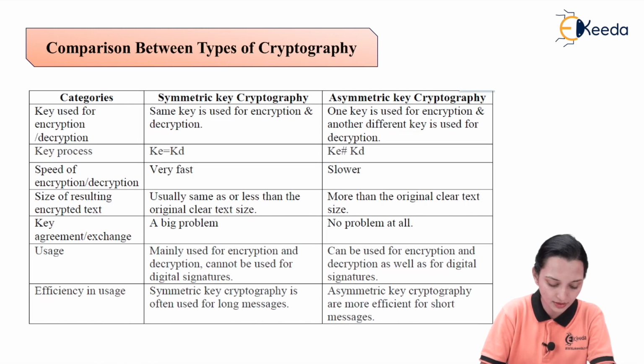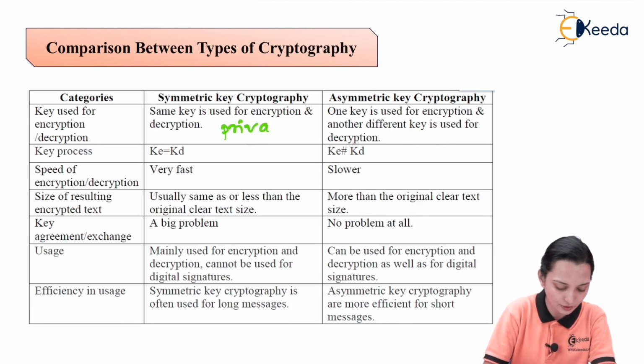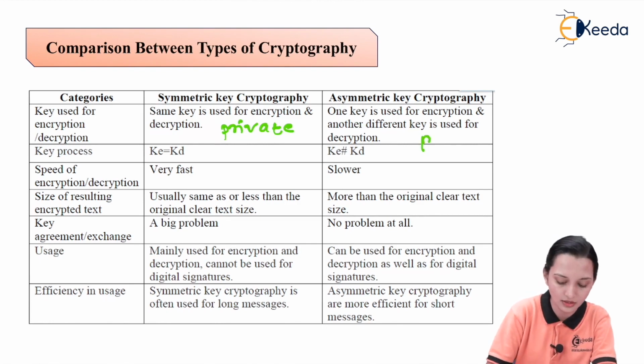For the symmetric key, the same key is used for the encryption and decryption. For the asymmetric key, one key is used for encryption, and a different one is used for the decryption. That means here only the private key we are going to use and that will be exchanged between sender and receiver. Here the private as well as the public key is used.